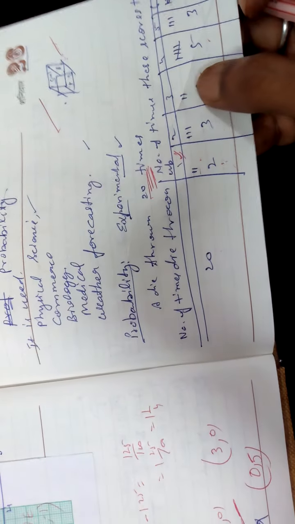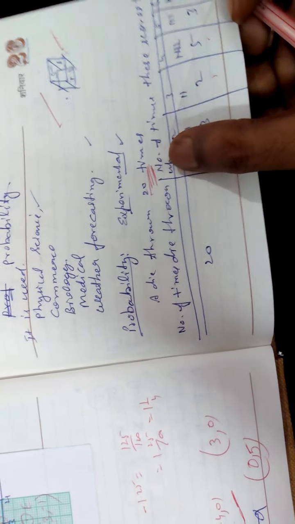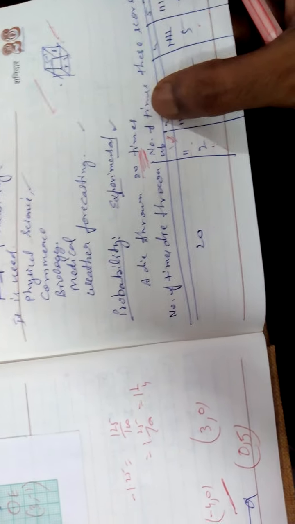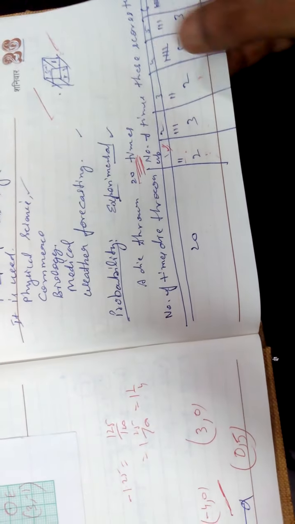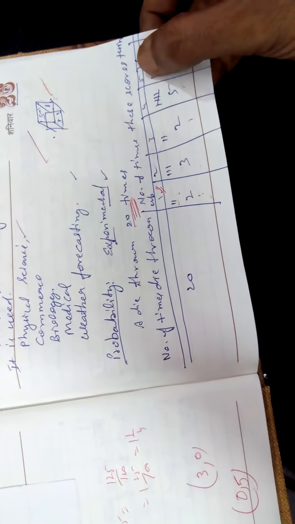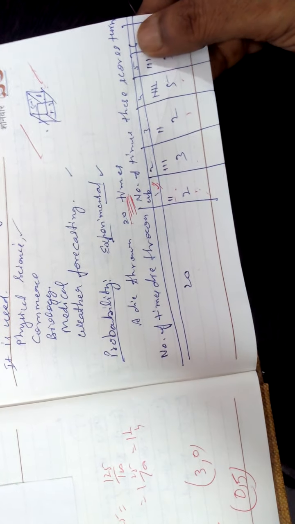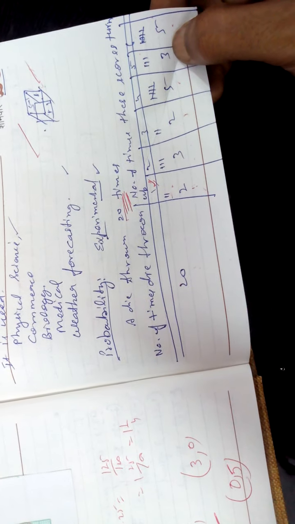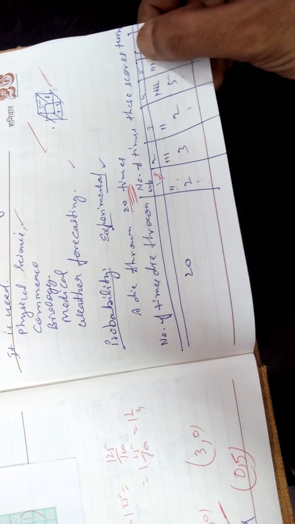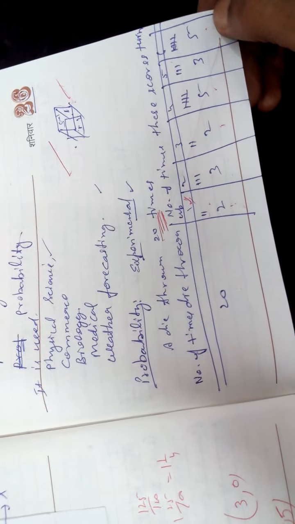It is the same. So like 2, you can get 3. What is the probability of getting 3? 1 on the top, 2 by 20. 2 on the top, 3 by 20. 3 on the top, 2 by 20. 4 on the top, 5 by 20, because 4 comes 5 times. 5 on the top: how many times does 5 come out of 20? 3, so 3 by 20. 6 comes 5 times. When you throw, you want 6 on the top, then 6 by 20 is the probability.